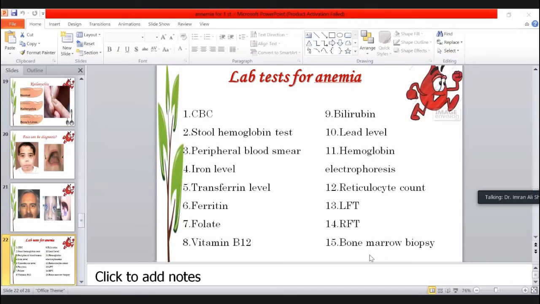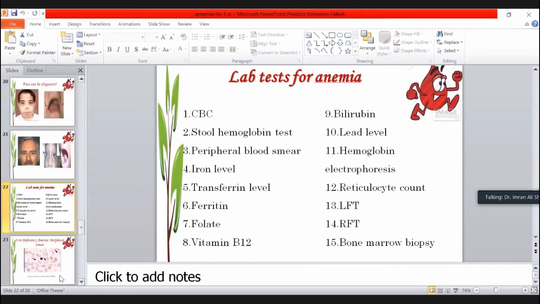So there are 15 tests commonly performed for the different types of anemia. It is not essential that you always go for all 15 tests, but you have to see what type of anemia the patient has and what type of investigation you will do. I'm just asking a very simple question. What will you do if the patient has iron deficiency anemia? What investigation will you do?